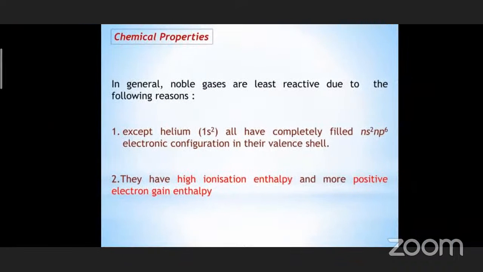So what is reactivity? Gaining electrons or losing electrons, that is reactivity. Whenever an element loses an electron, another element accepts it, and in doing so they form compounds. Here, these noble gases are neither losing electrons nor gaining, so they are unable to form molecules or other compounds.